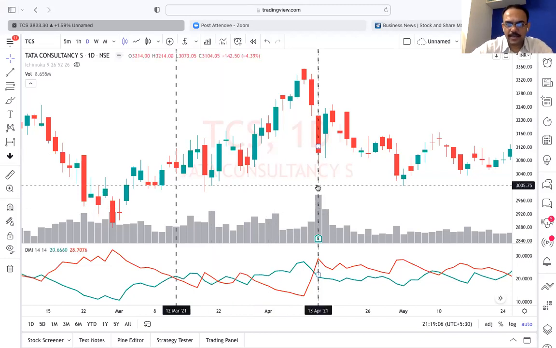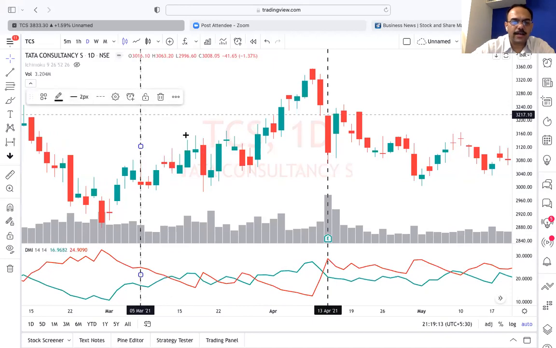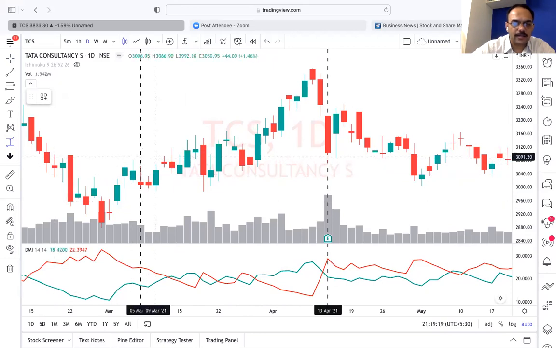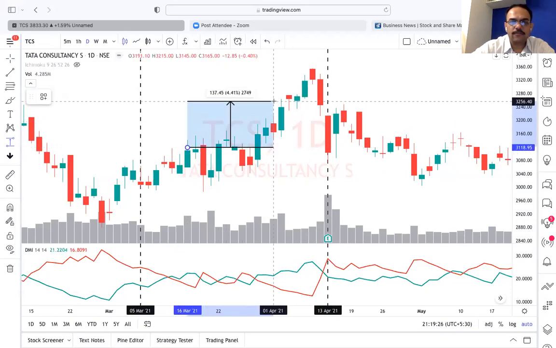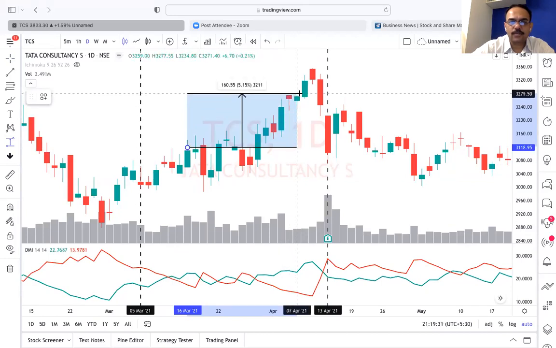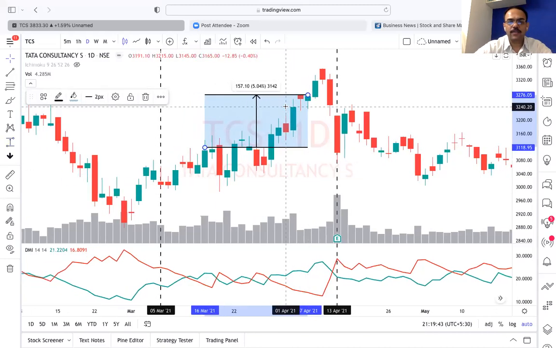See, here in this case, 13th April, 12th March, is the green crossing above the red? Yes, great. So now you take a trade above this point, this green crossing above the red at this candle. Whenever you take a trade from here, take a trade of 5% and exit. Okay, so here you're able to make a 5% gain, and you're exiting. So you have a trade from here to here.